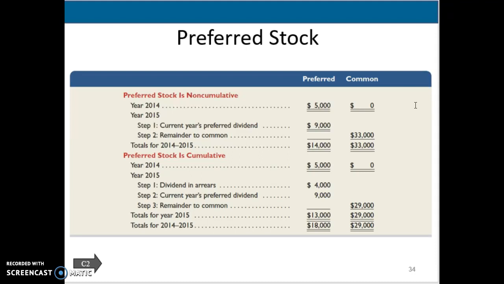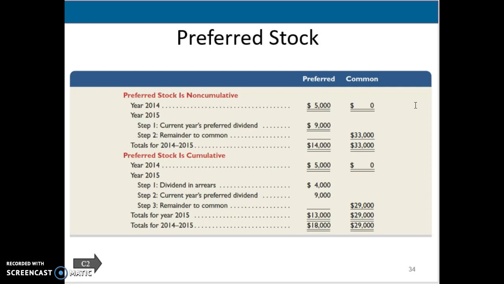So when we look at that, let's take a step back at how to calculate what preferred stockholders would be getting. What we do is take their 1,000 shares times the $100 par value times the percent of the dividend, so that 9%. That's where we get the $9,000 per year that preferred stockholders will be entitled to.